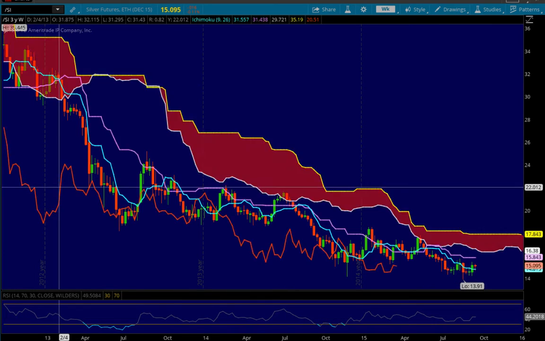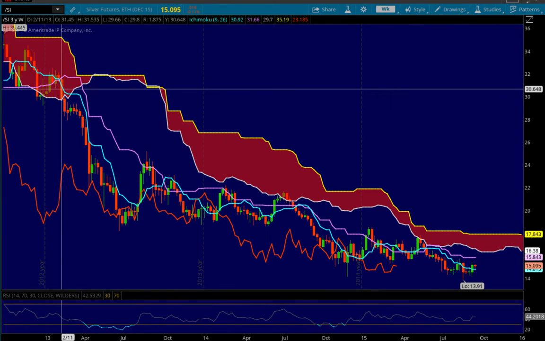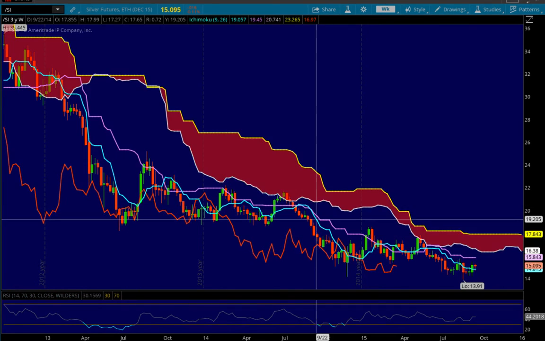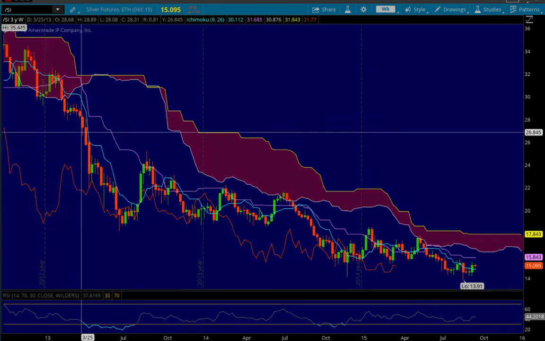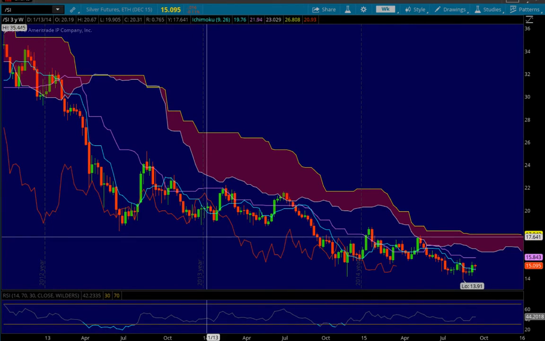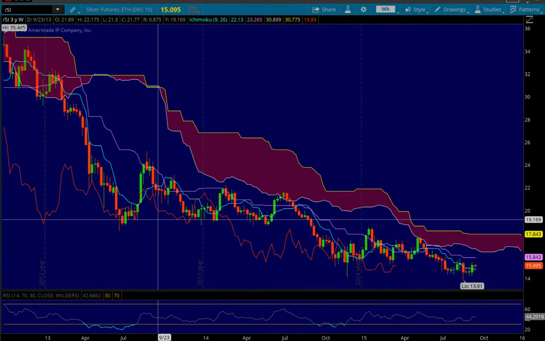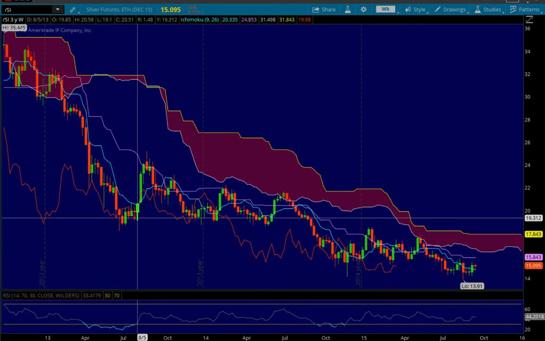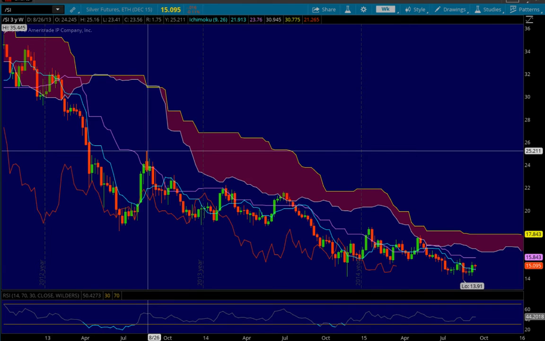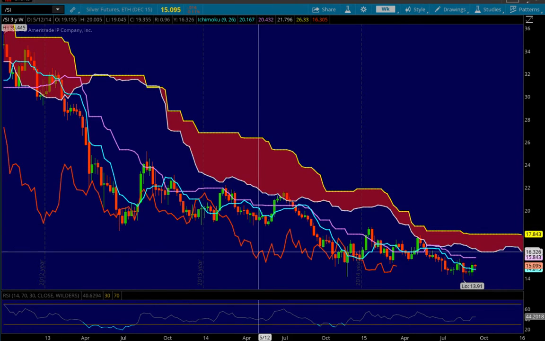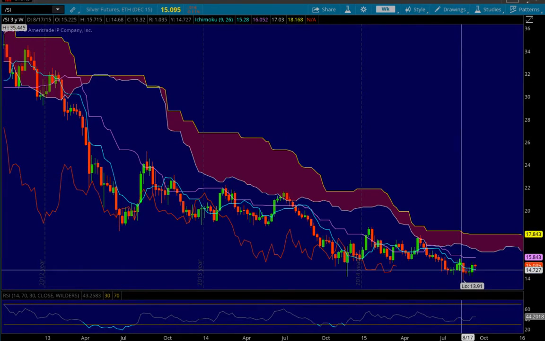Silver broke through the cloud back here in 2013 and has been trading underneath the cloud besides this one time when it broke into and closed over the cloud for a week, but otherwise it's been bearish. Not to say it hasn't had some rippers in there. This obviously was a nice move up from 19.31 to 25. That was a nice up move, but summarily rejected, and so we're still underneath everything.